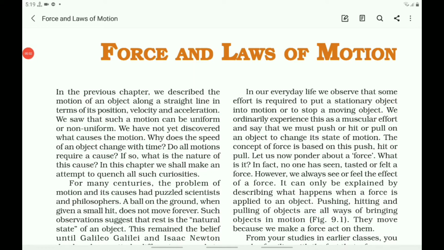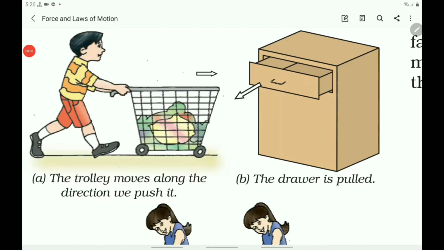Children, let us start the new chapter, that is physics chapter, Force and Laws of Motion. In our everyday life, we observe that some effort is required to put a stationary object into motion or to stop a moving object. This effort is called force.